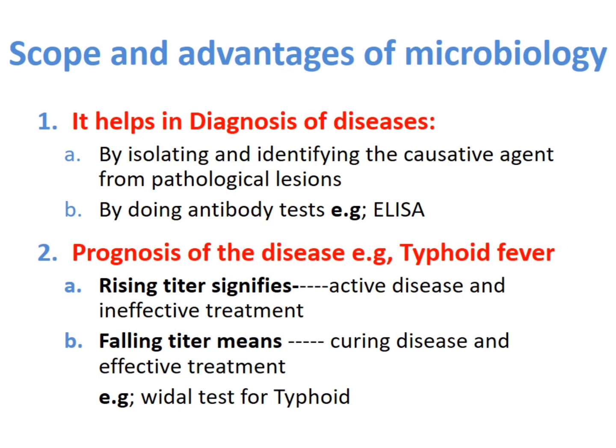Scope and advantages of microbiology. It helps in diagnosis of the diseases by isolating and identifying the causative organisms from pathological lesions, and by doing antibody tests, for example ELISA or some other tests also. Second is the prognosis of the disease. For example, in case of typhoid fever, a rising titer signifies active disease and ineffective treatment, while a falling titer means curing disease and effective treatment.